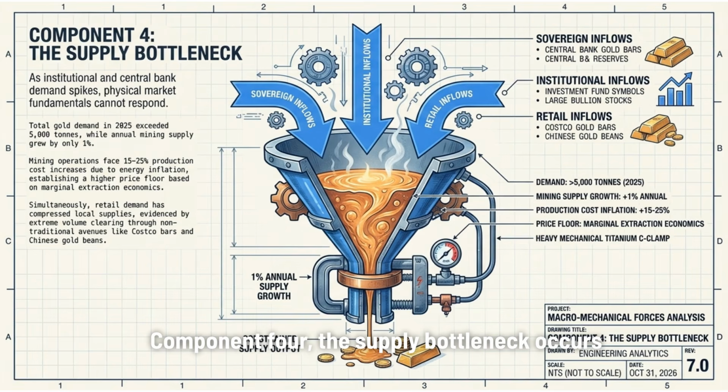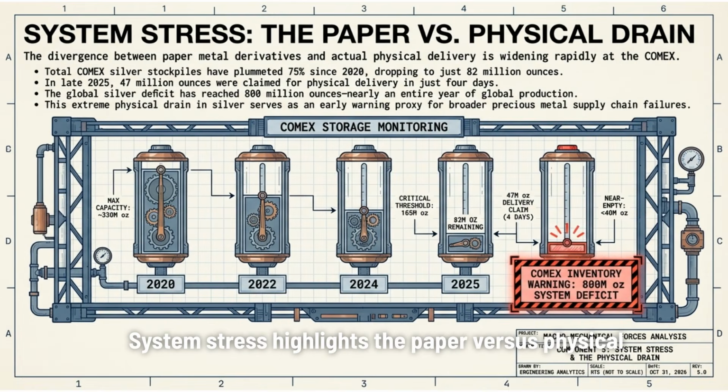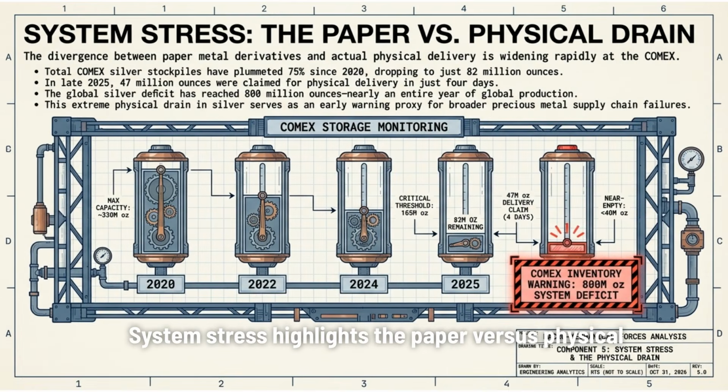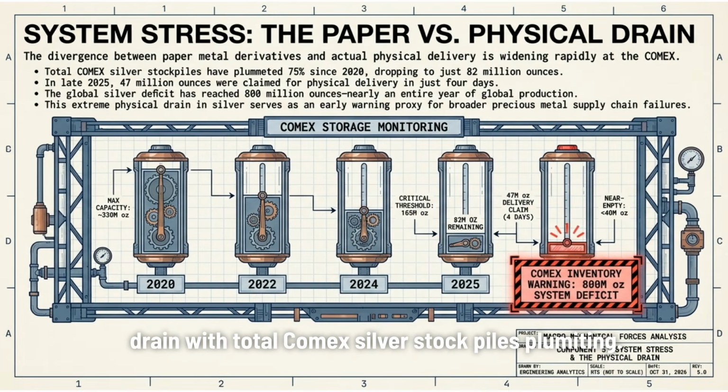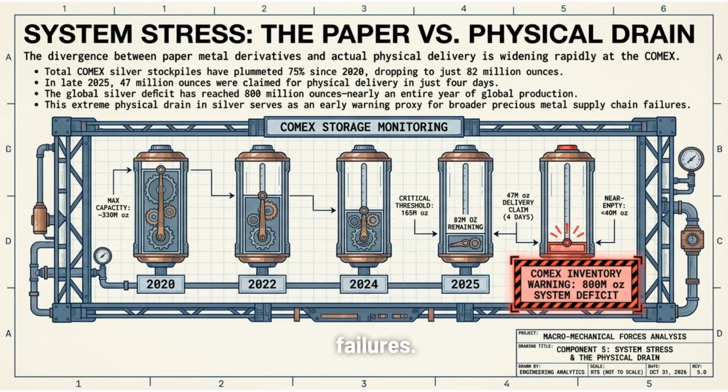Component 4, the supply bottleneck, occurs because institutional and central bank demand spikes cannot be met by physical market fundamentals. Annual supply growth is constrained to only 1%, while demand exceeds 5,000 tons. System stress highlights the paper versus physical drain, with total COMEX silver stockpiles plummeting. This extreme physical drain serves as an early warning for broader precious metal supply chain failures.